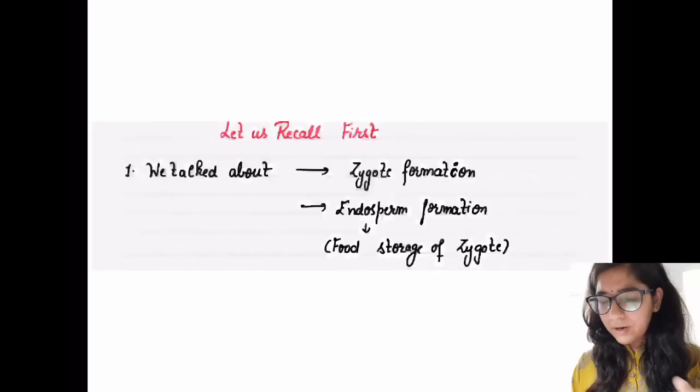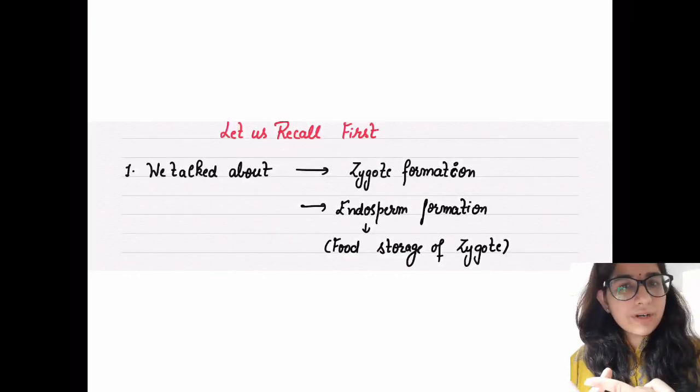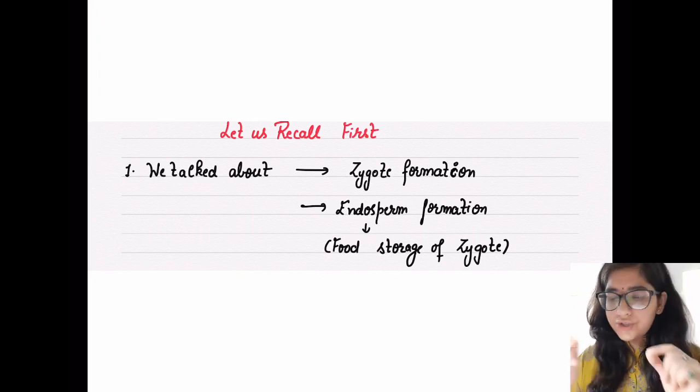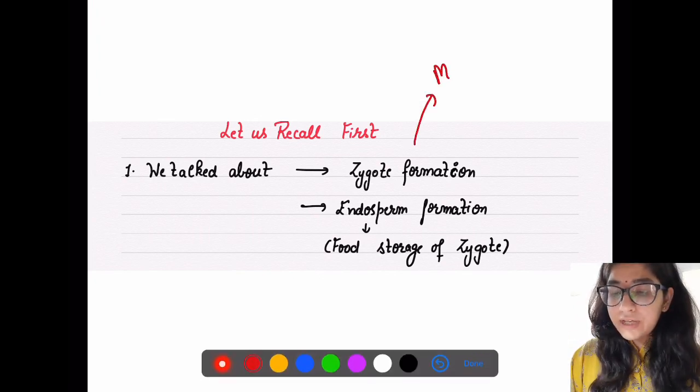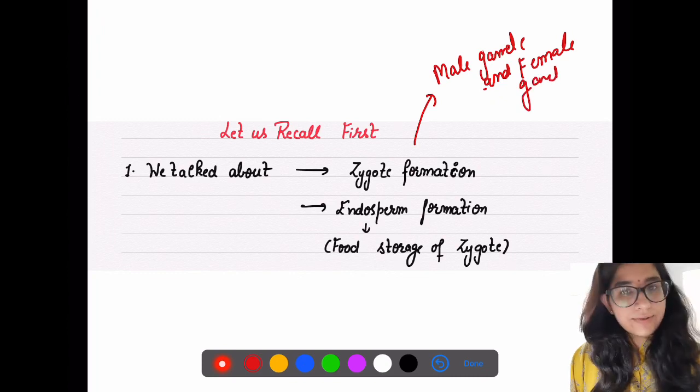But let's recall first what we did in our previous lecture. We talked about two things. We talked about the structure which is formed after fusion between male gamete and female gamete. And what is that structure known as? It is known as your zygote, right?